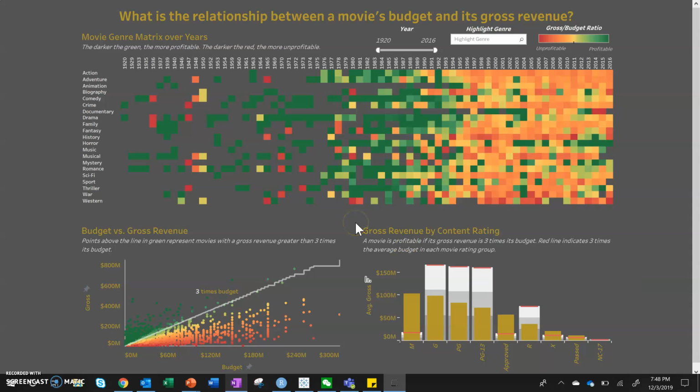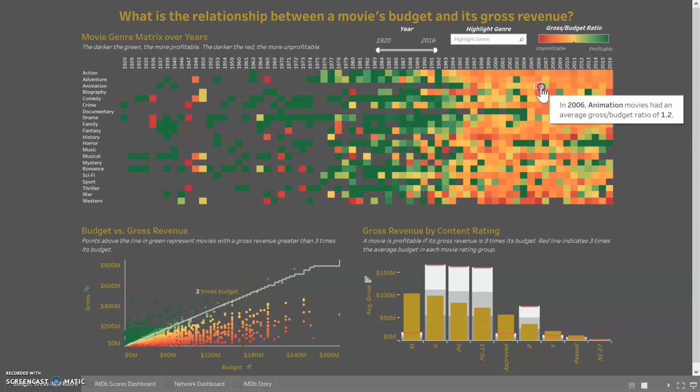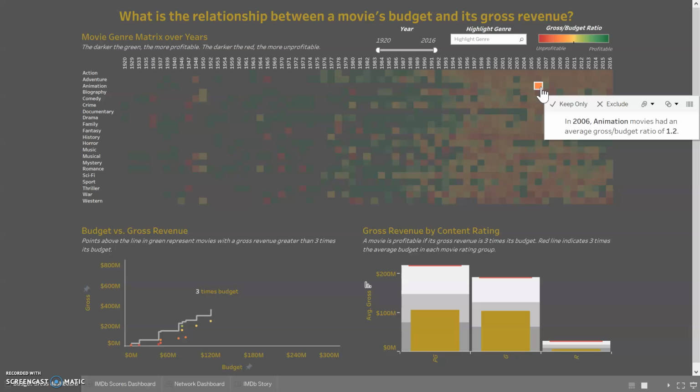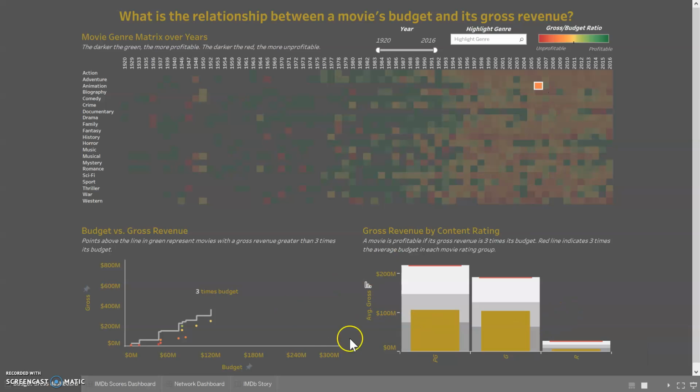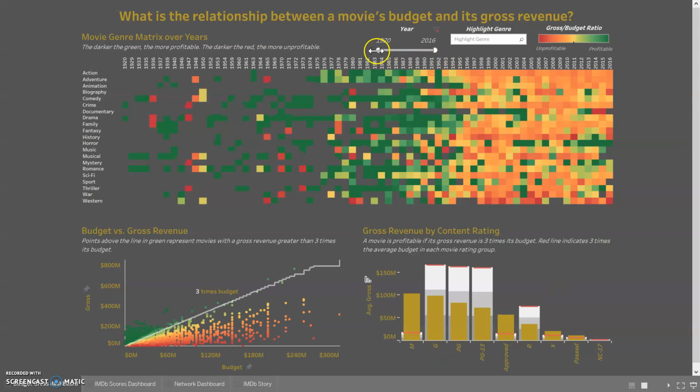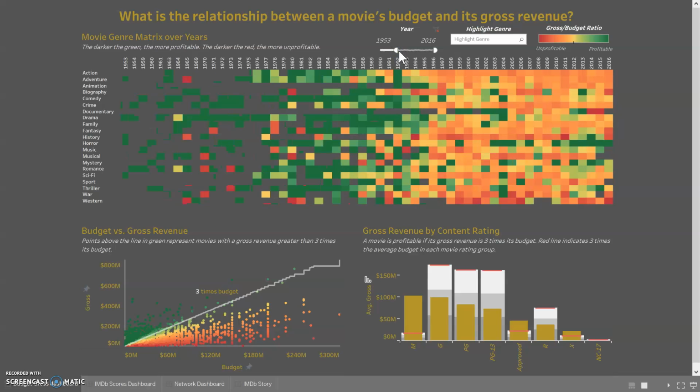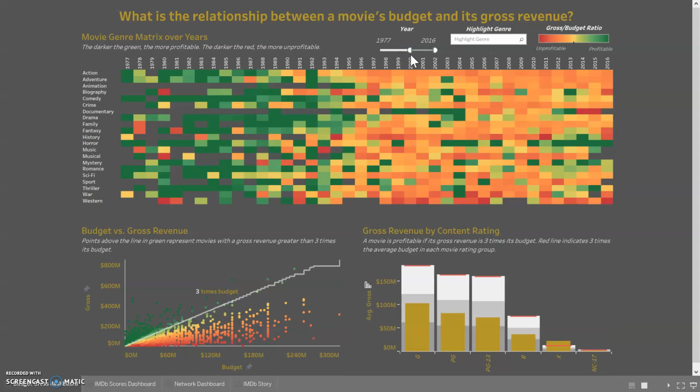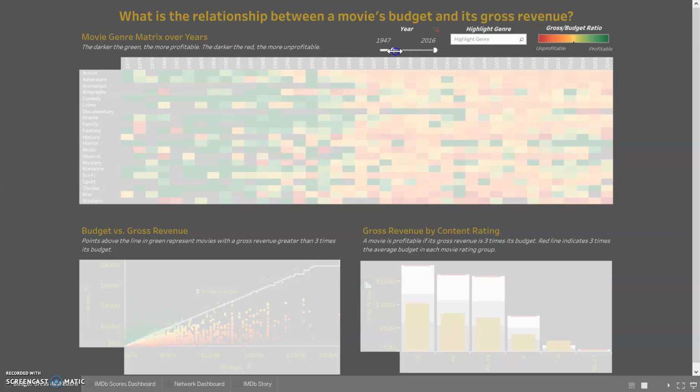So in terms of interactions, if we click on any one of these squares up here, so maybe animation in 2006, it'll filter down these other two charts to just show us movies that fall into that category in that year. So we can see the different colors down here indicate the movies that are making money versus those that aren't. And then again, just the content ratings that fall into that category in that year. And then we can play around with some filters up here. So if we only want to look at a subset of movies and see how the colors are changing within that year, we can do that.